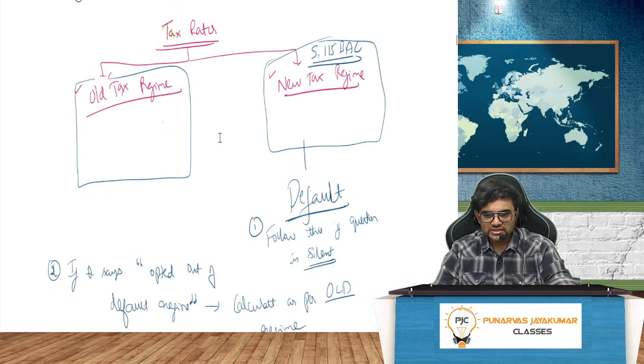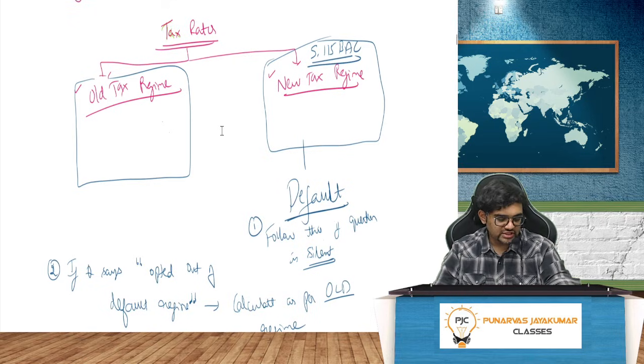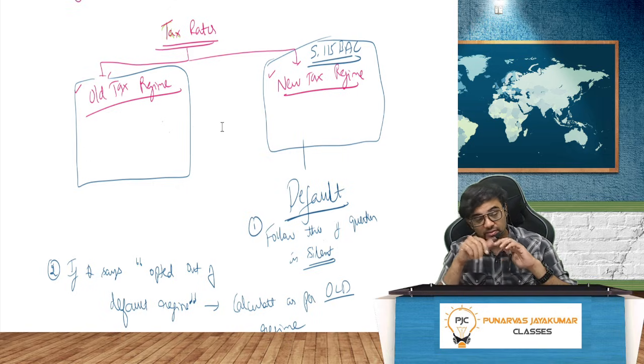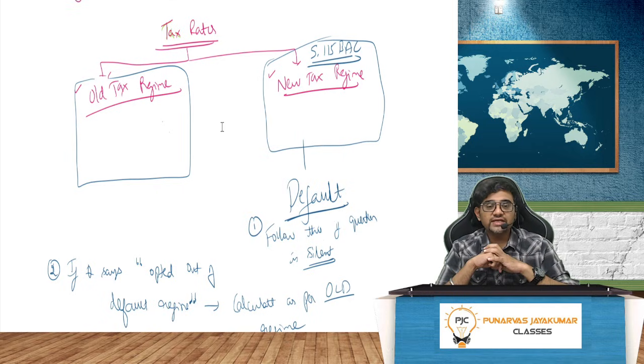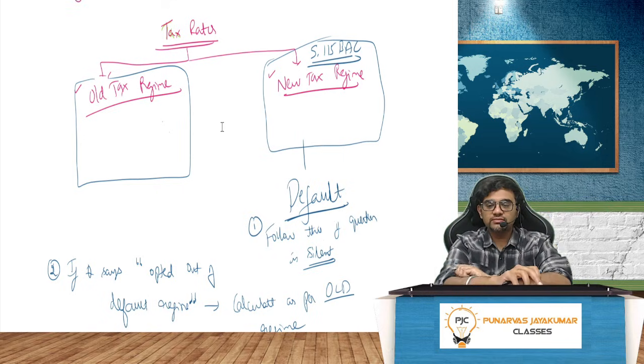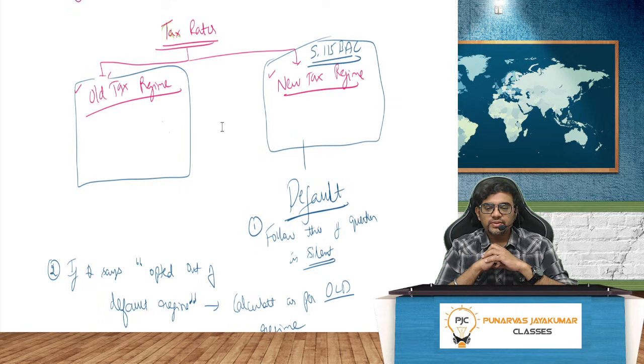Anyway. So guys, very simple. Now there are two regimes. One is called the old tax regime and one is called the new tax regime. For individuals, the new tax regime is given under section 115BAC. And a couple of years ago, Nirmala madam announced that the new tax regime is the default regime. No other regime you can use. So if the question is silent, you need to blindly follow the default regime.